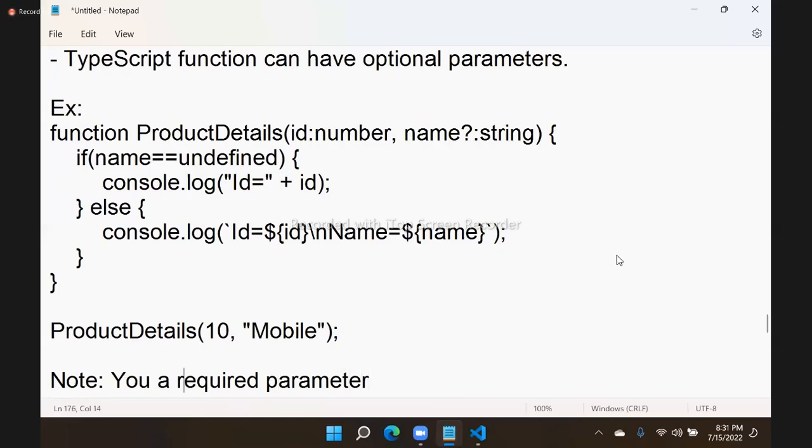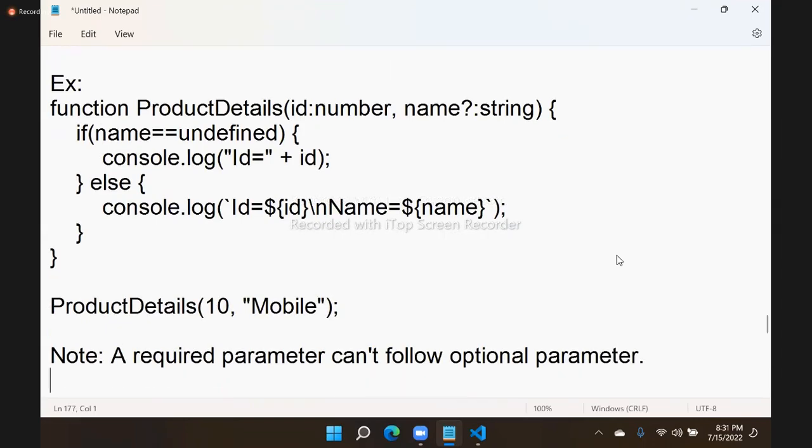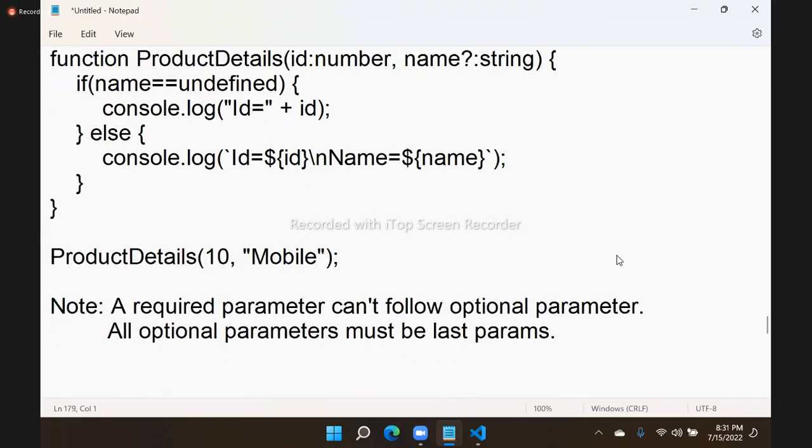parameter, I will give it as A, okay? A required parameter cannot follow an optional parameter. Anywhere, a required parameter cannot follow an optional parameter. That means all optional parameters must be the last parameters.